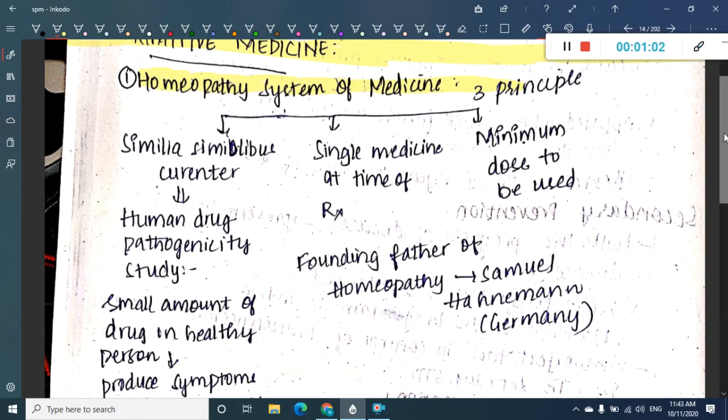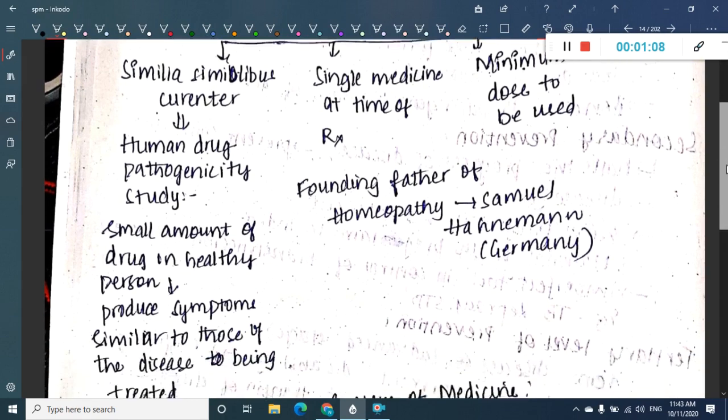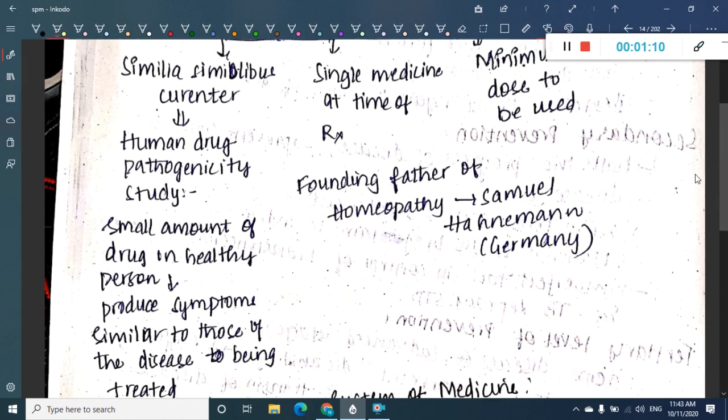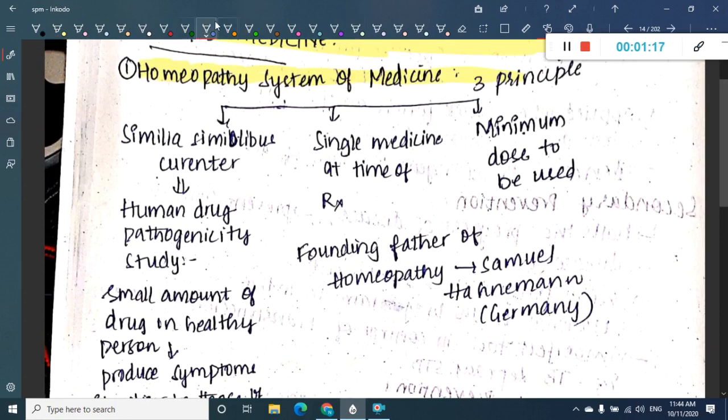In this system, a small amount of drug is given to a healthy person, and we see the symptoms that are produced. That is called similia similibus curanter, which is also called the human pathogenicity study.